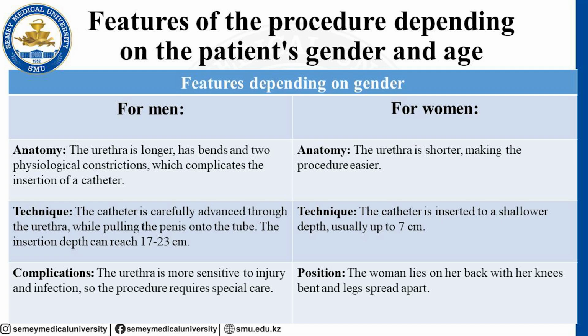The insertion depth can reach 17-23 centimeters. For women, the catheter is inserted to a shallower depth, usually up to 7 centimeters. When we do catheterization for men, we can see more complications because the urethra is more sensitive to injury and infection, so the procedure requires special care.